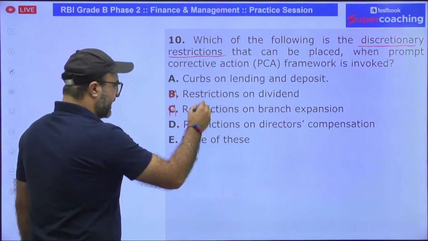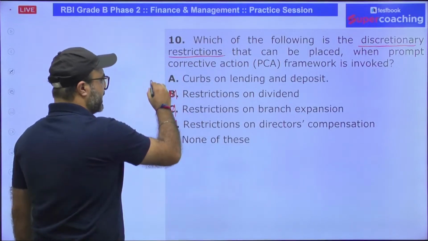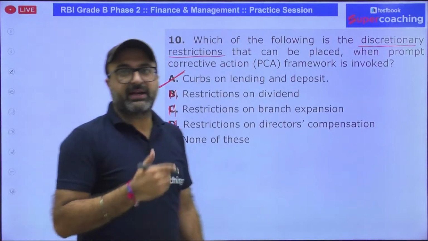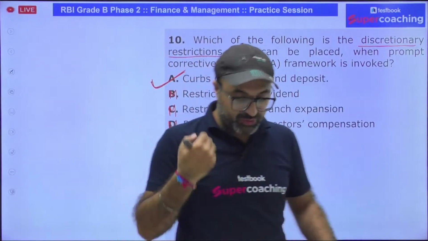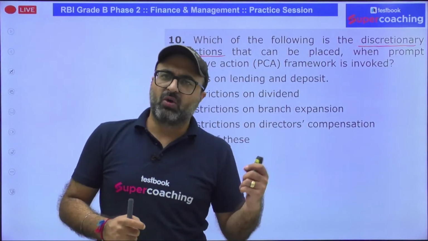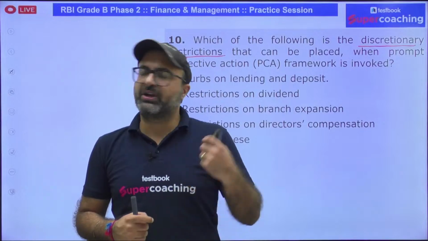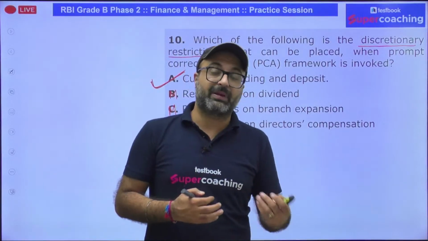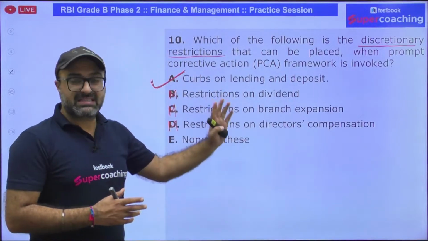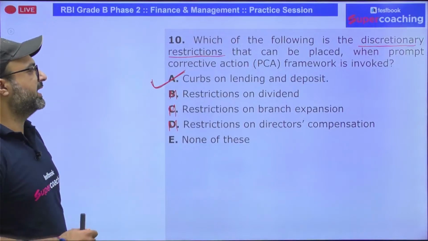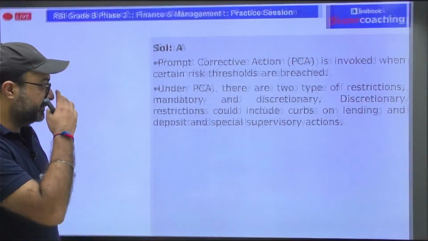Restriction on director compensation, again mandatory. But yes, RBI can curb your lending and deposit limits. RBI may ask you not to accept deposits, not to provide loans, or to provide loans only to prime borrowers, only prime lending should be done. These restrictions can be introduced, but those are discretionary restrictions. These are the mandatory ones. So curb on lending and deposit, A option is correct.